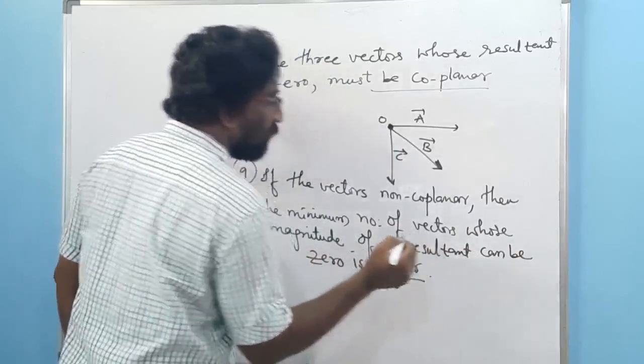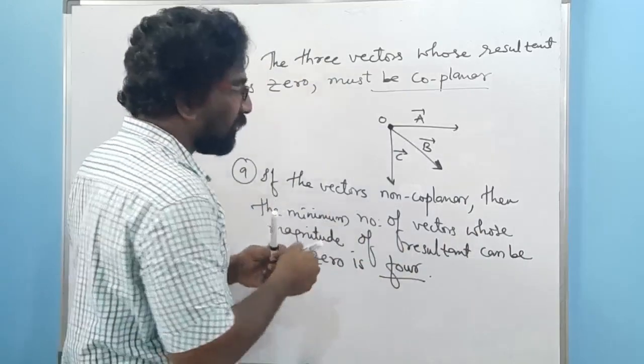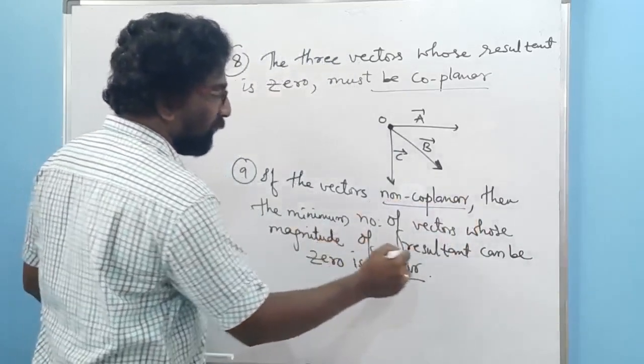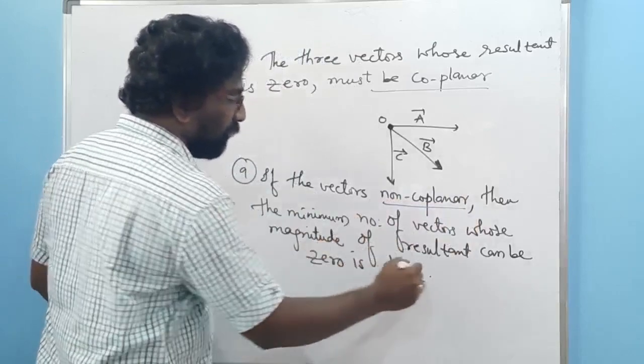If the vectors are non-coplanar, then the minimum number of vectors required in order to make the resultant magnitude 0 is 4.